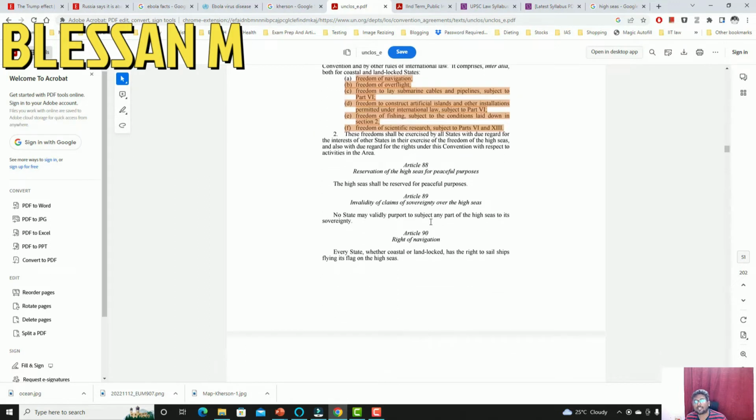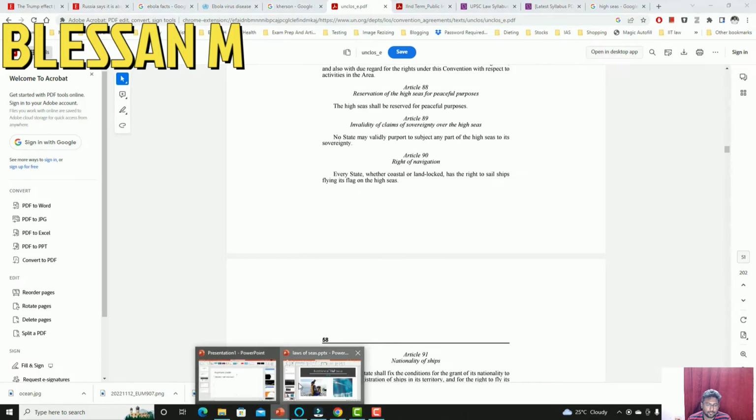And the next important thing is high seas shall be reserved for peaceful purposes. So if you do any activities like nuclear testing or weapons of mass destruction testing in high seas, then that is violative of UNCLOS III, the United Nations Convention on the Law of the Sea, 1982.